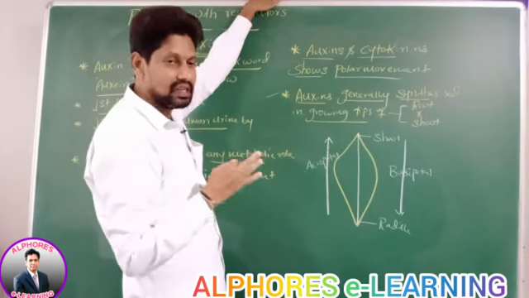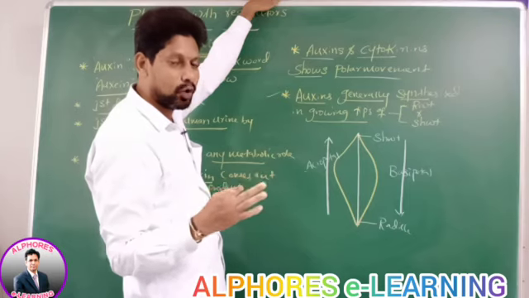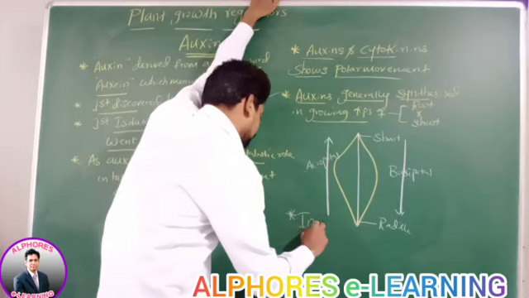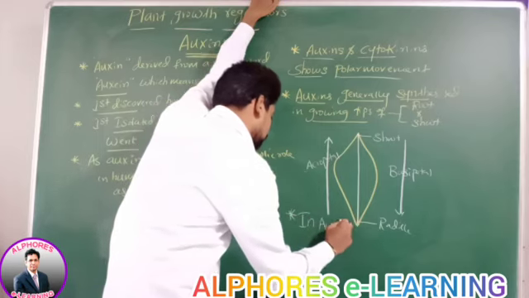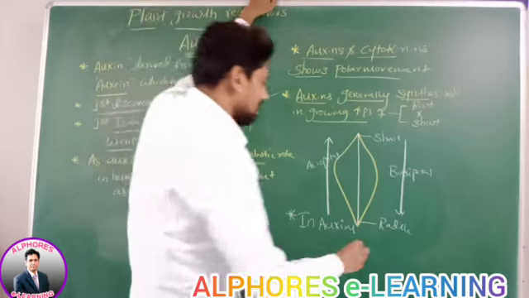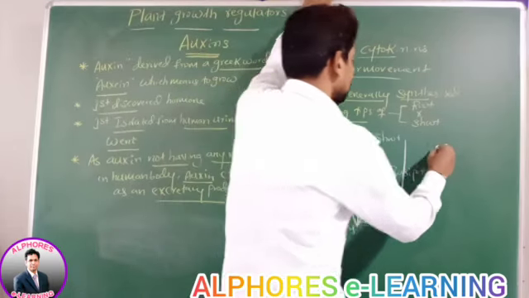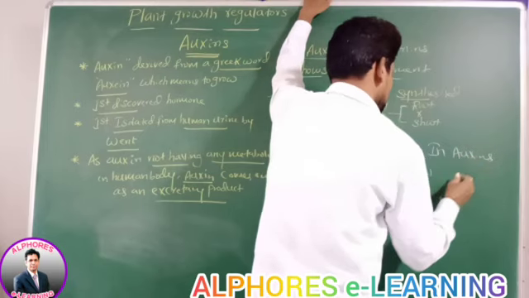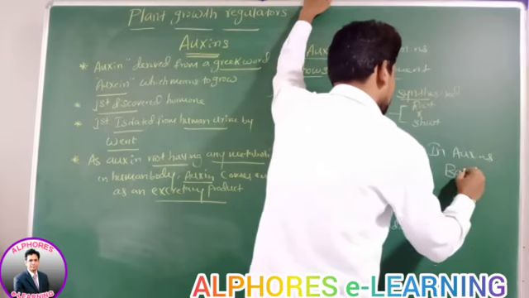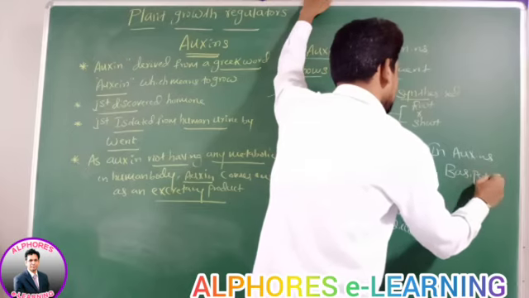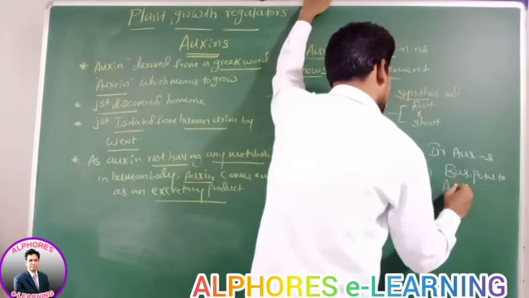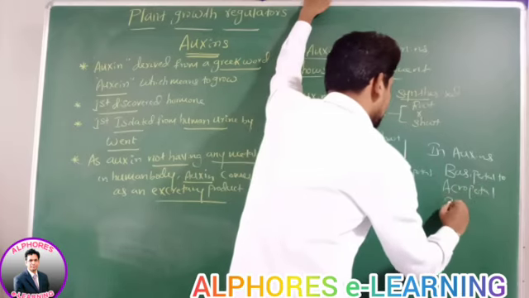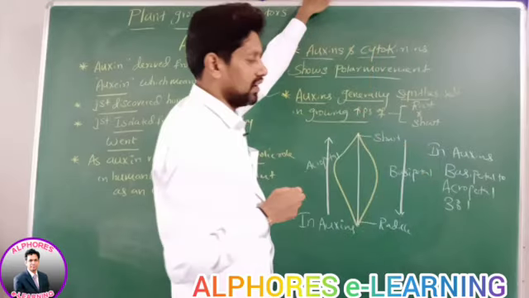In auxins, the basipetal to acropetal ratio is 3:1. In what? Auxins. In auxins, basipetal to acropetal, what ratio exists? 3:1 ratio exists.